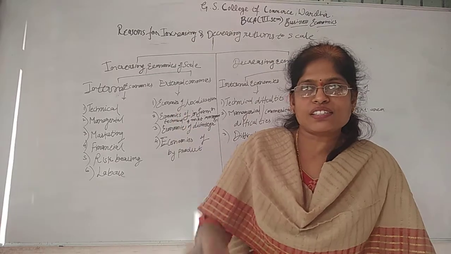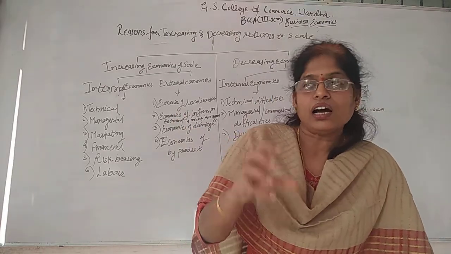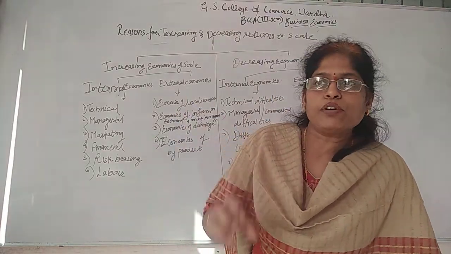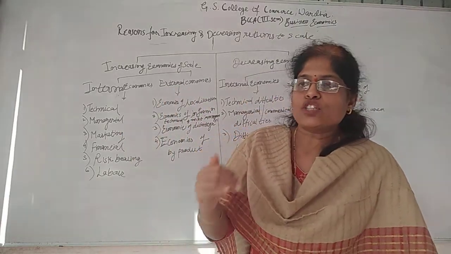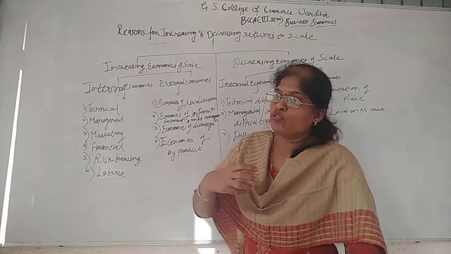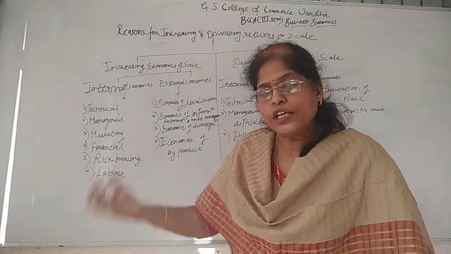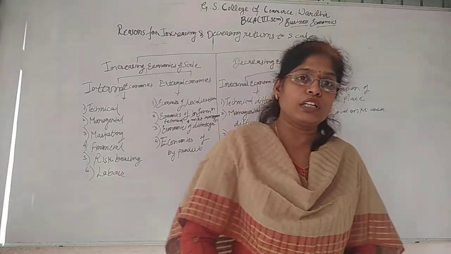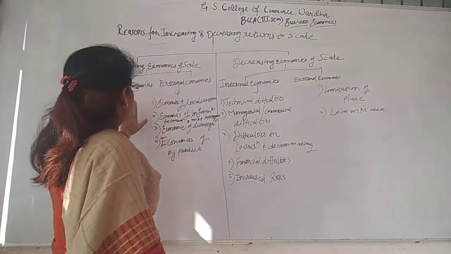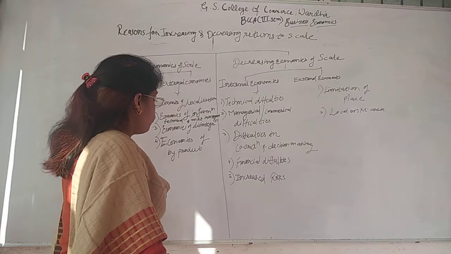So in case of textile industries, he can also help the byproduct industries. For example, a dye company, where different kinds of colors can be used, and those wasted colors can be reutilized by the other company. So economies of byproduct also. Now this is all about increasing economies of scale.